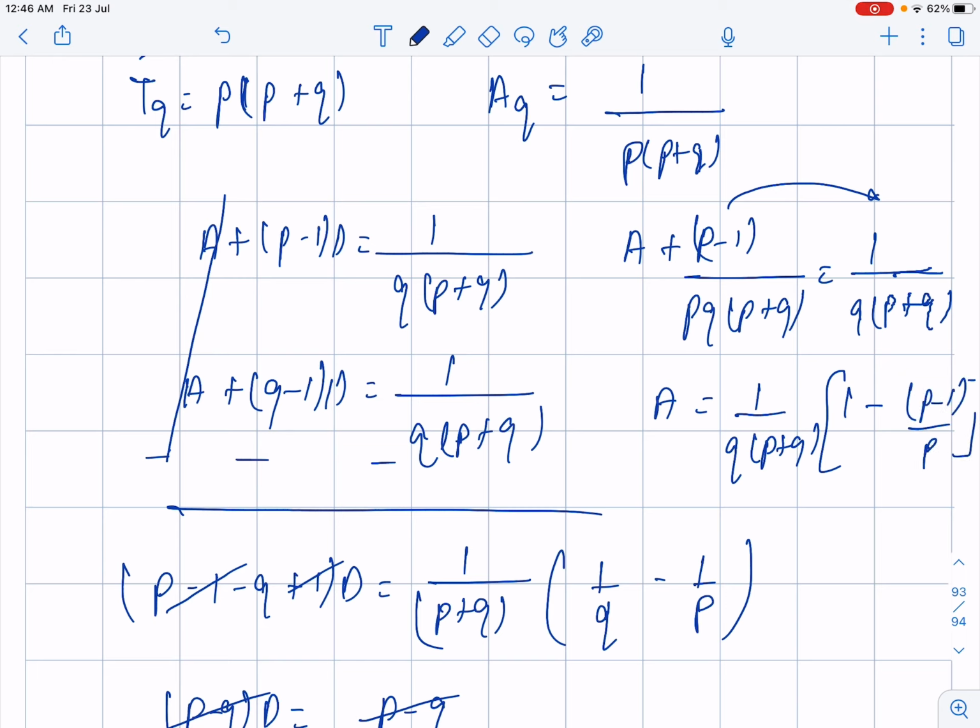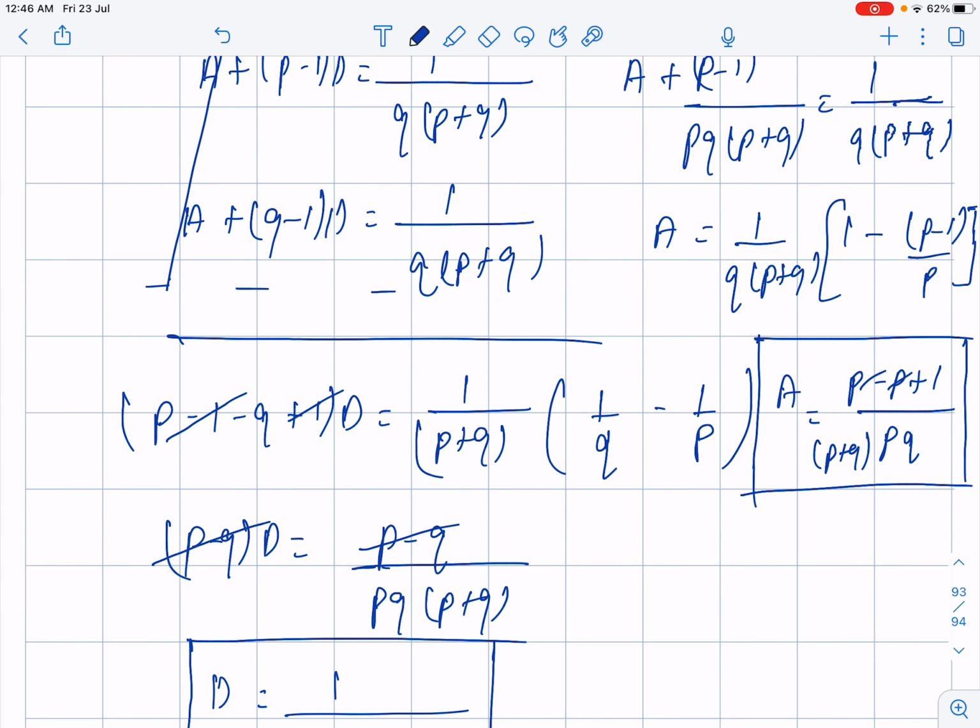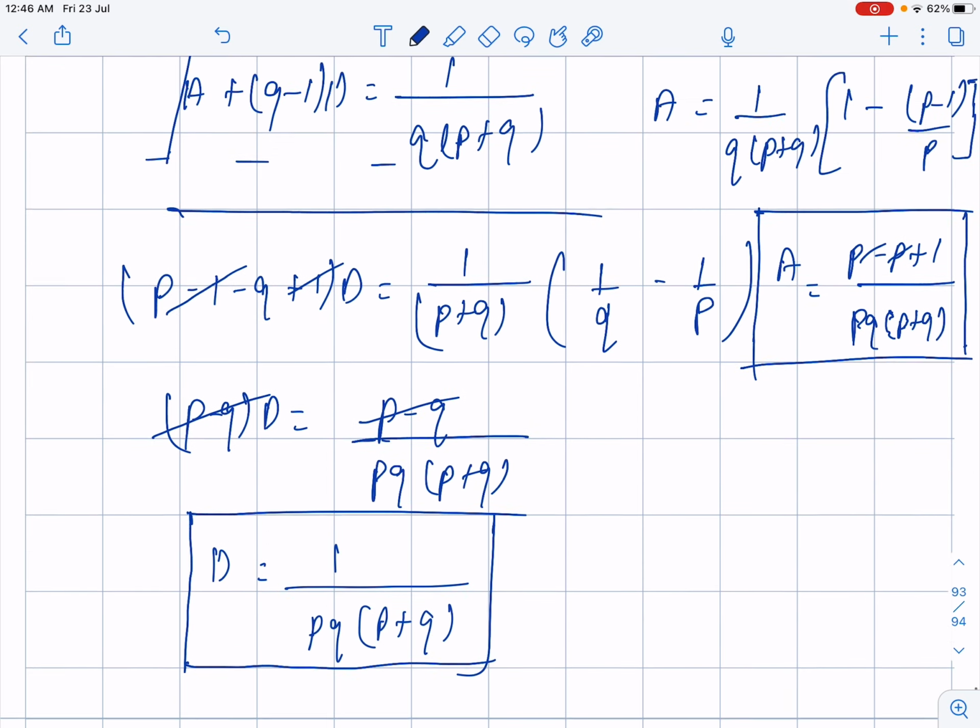Now taking LCM, p will be the LCM, and p minus p plus 1 will remain. So we get the value of a as 1 upon pq times (p plus q), with pq times (p plus q) in the denominator. The value of d is also 1 upon pq times (p plus q), so we proceed further.